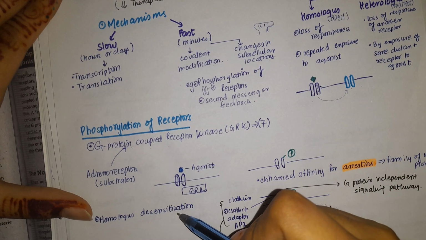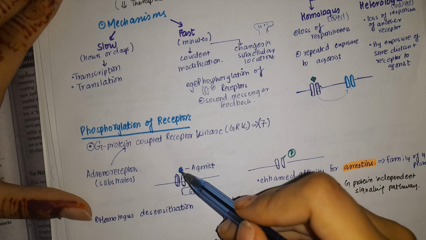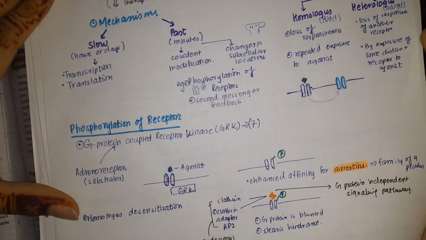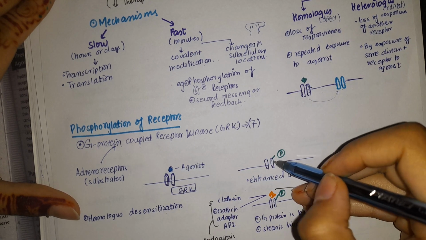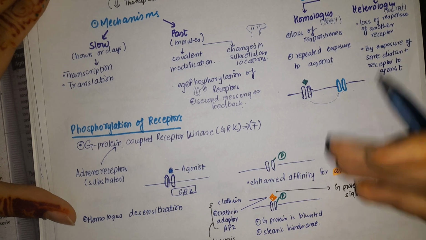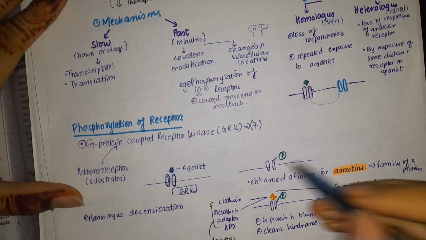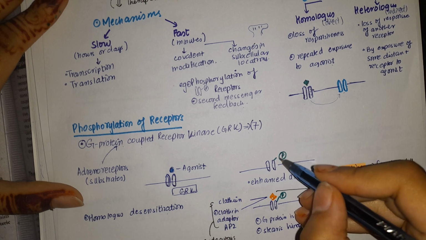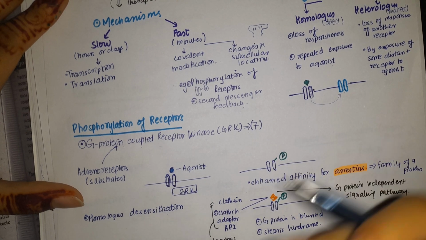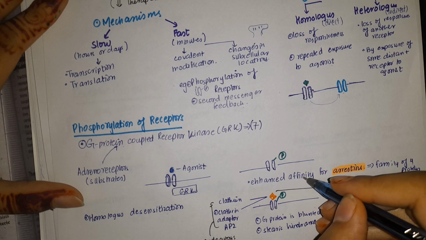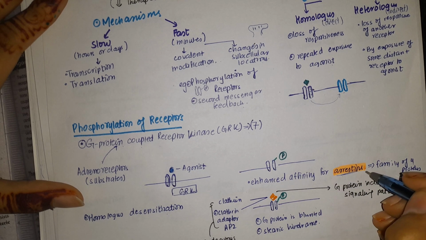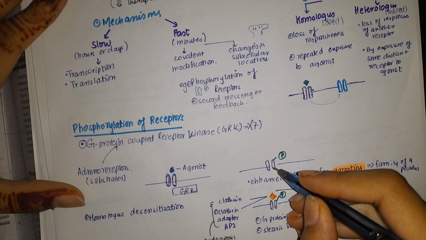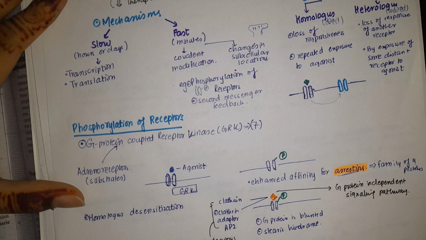Now this is homologous desensitization, because you can see what is happening. The agonist is coming and it is directly attaching to the receptor and directly inactivating it. But now we have done the phosphorylation of this adrenoreceptor that was coupled to this G protein regulatory kinase. What will happen due to this attachment of a phosphoryl group? It will enhance the affinity for a substance which is arrestin. So now arrestin will attach to this adrenoreceptor instead of the agonist.